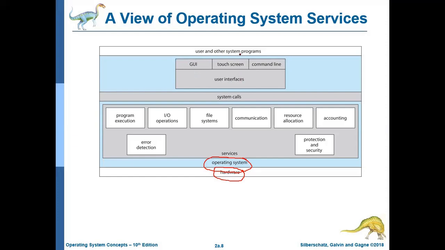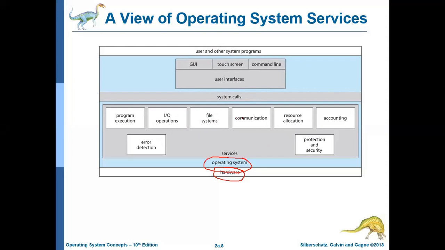After the user interface, the end user is there. You will be using the GUI. Using that GUI, you are using system calls. Using the system call, you are indirectly accessing the features of the operating system, or you can say the services of the operating system.